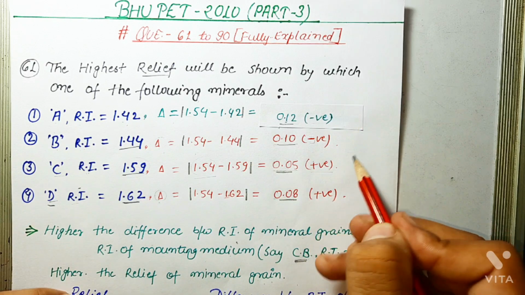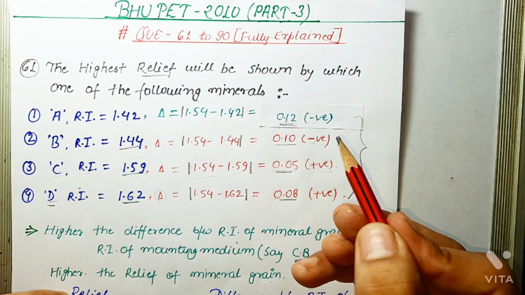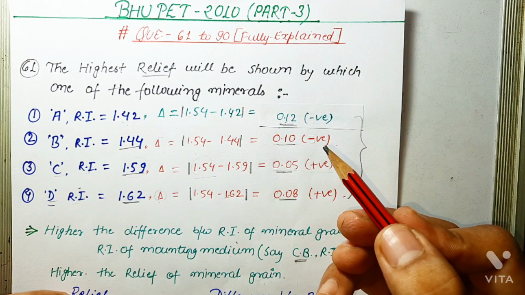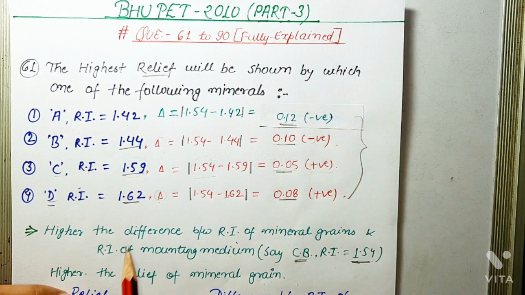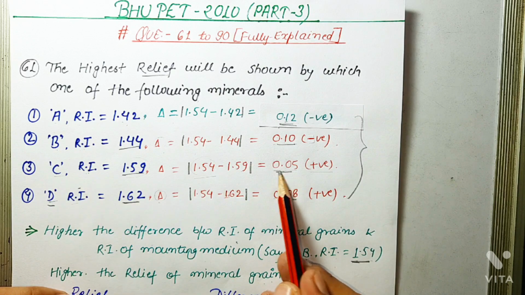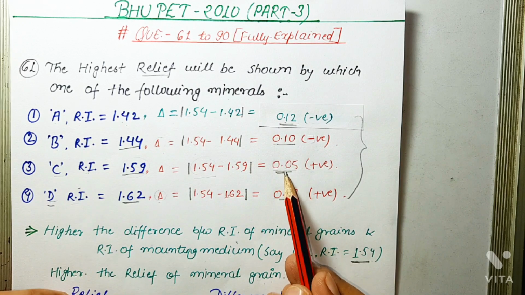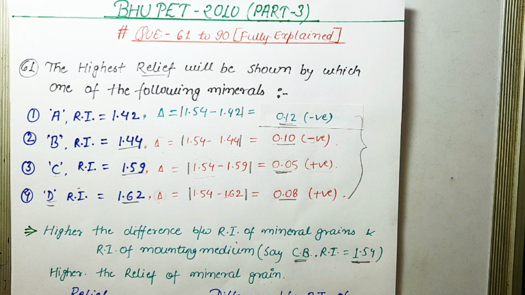So among all these four minerals, mineral A has the highest difference between its refractive index and Canada balsam. So mineral A will have the highest relief, and mineral C has the least difference, that is 0.05. So mineral C will show the least relief. Okay, so I think this is clear now. If you have any query related to relief, please comment down below.